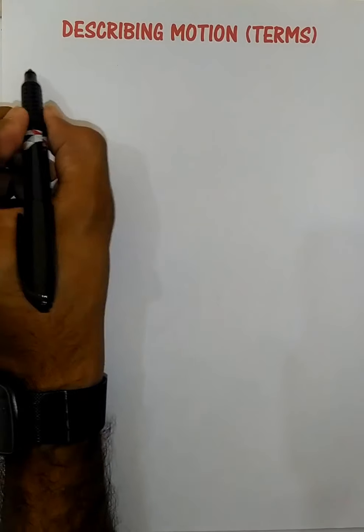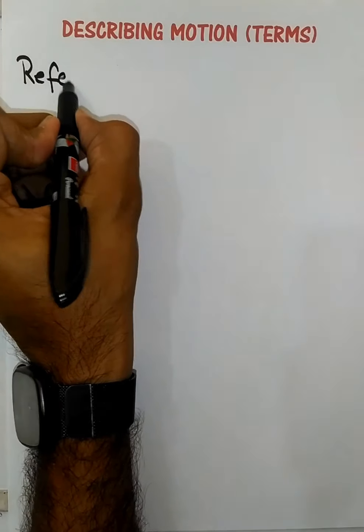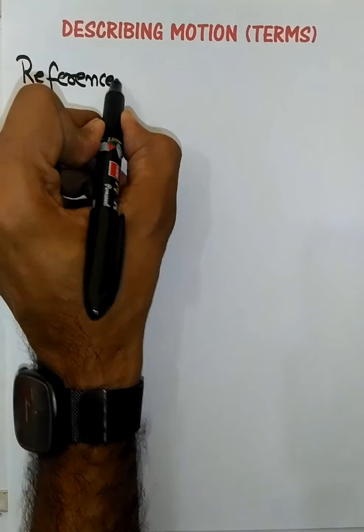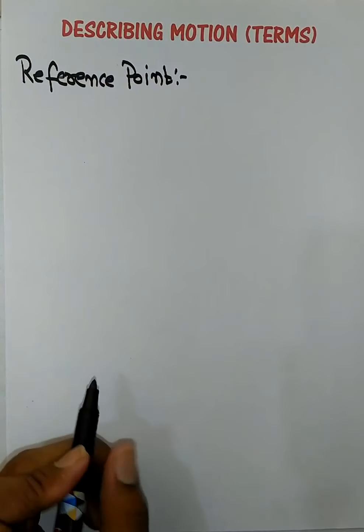Now it is very necessary to decide the position of the body if we want to describe its motion. The point which is used as a reference to indicate the position of a body is called a reference point. So the first term related to description of motion is reference point. Now again, let me tell you what is reference point.